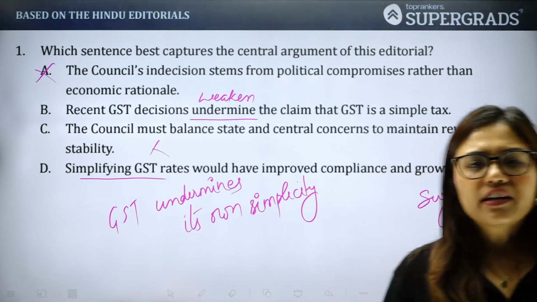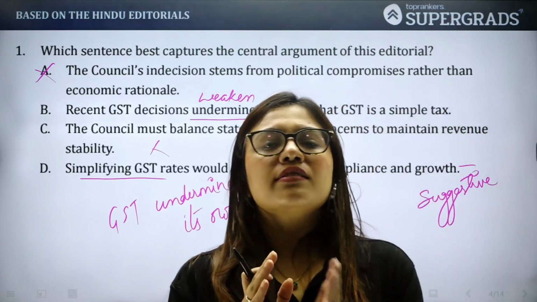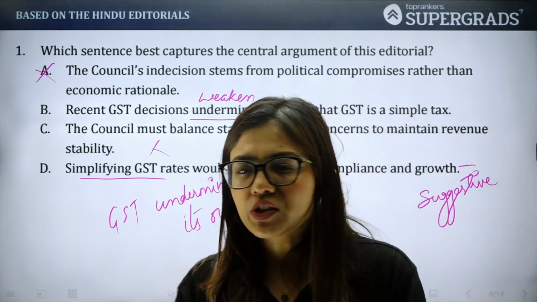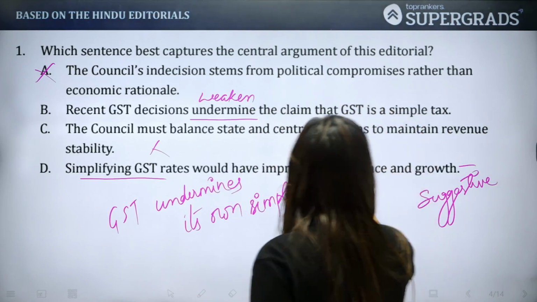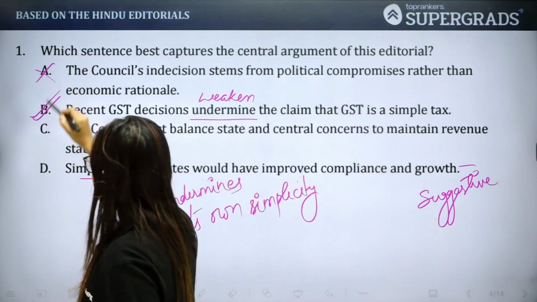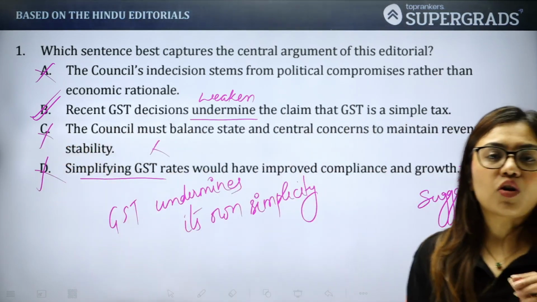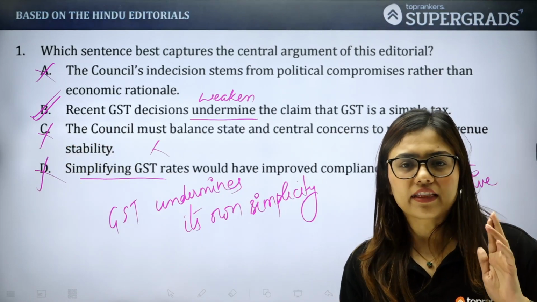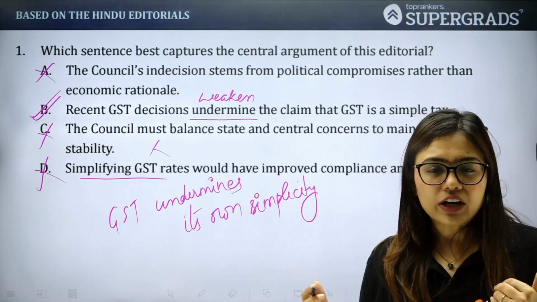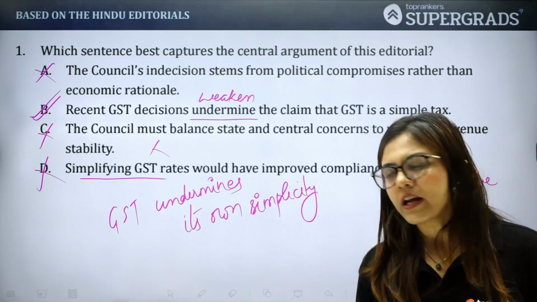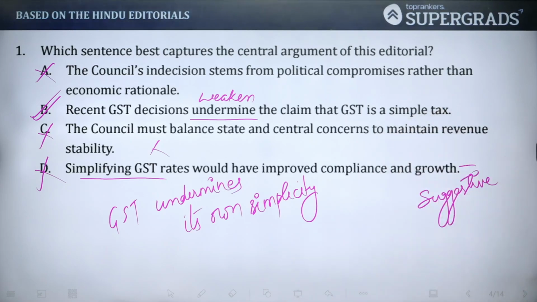And again, it does not really encapsulate the main argument of the passage, which is that it was ideally supposed to be a simple tax, but actually it is a very complex tax. And it took them years to actually state the obvious, right? So the answer is option B.